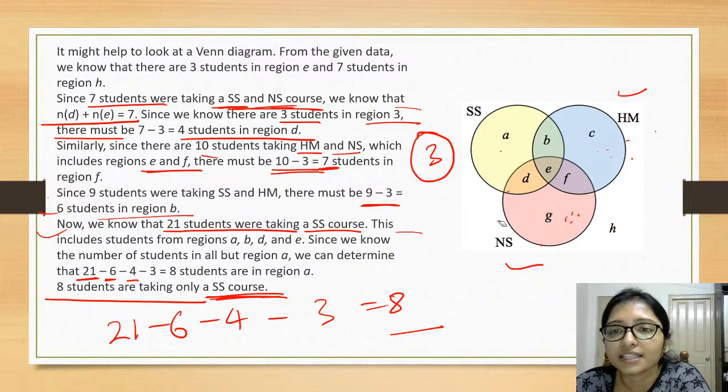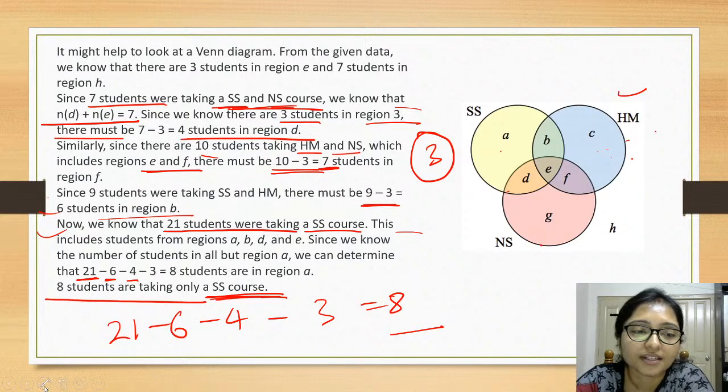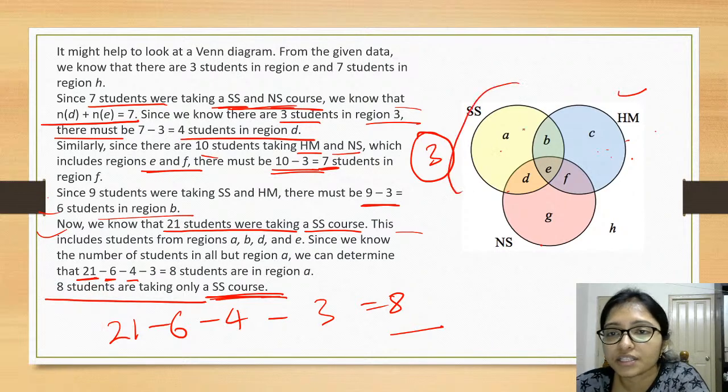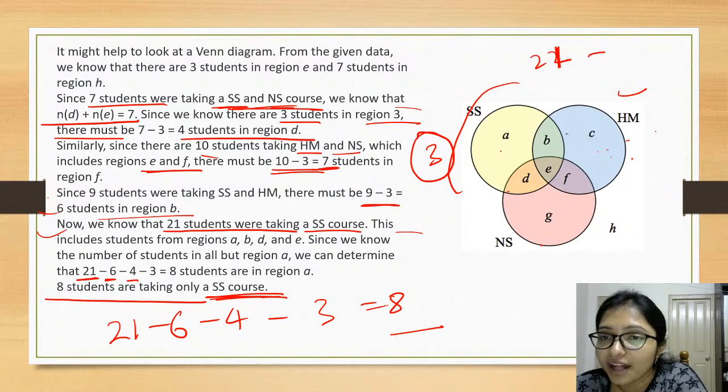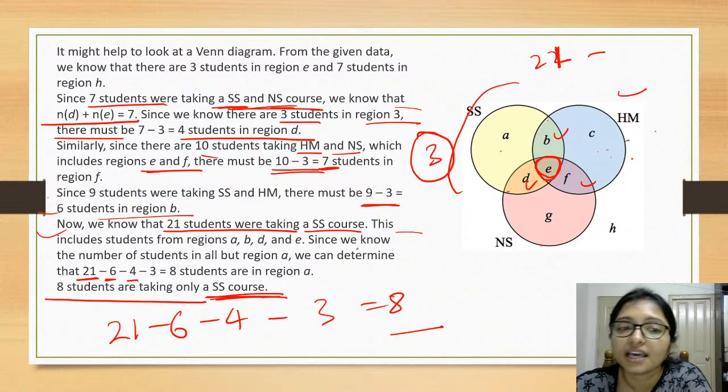From this total, this area is 21. This total area, when you take the total SS as 21, you have to deduct this area. Here two times common is coming, and this area is common for all. So you always have to deduct everything, and finally the answer is 21 minus 6, 4 minus 3.